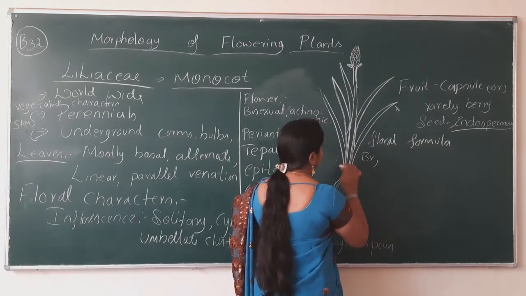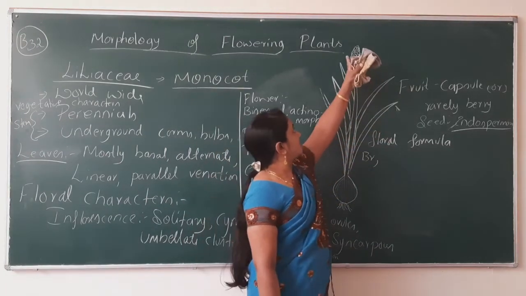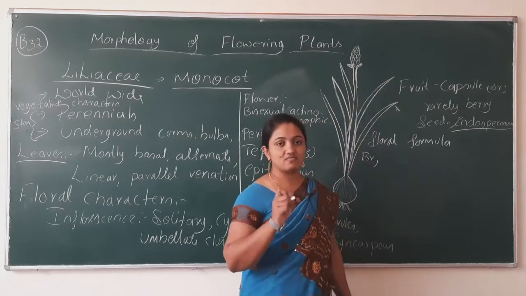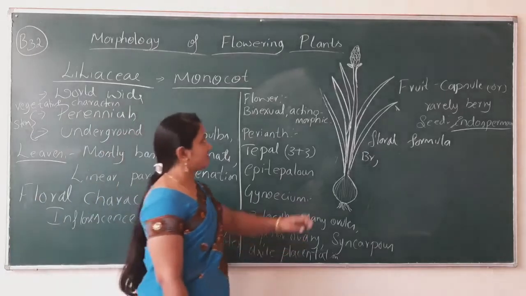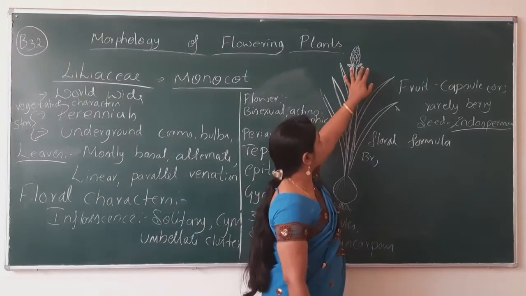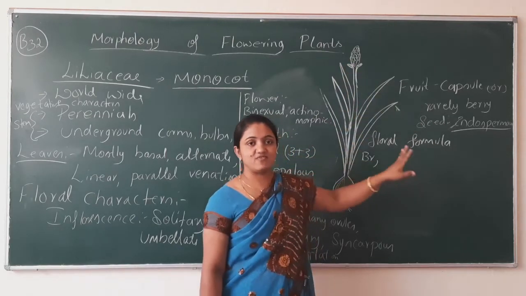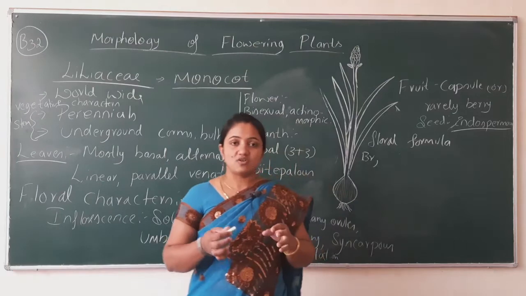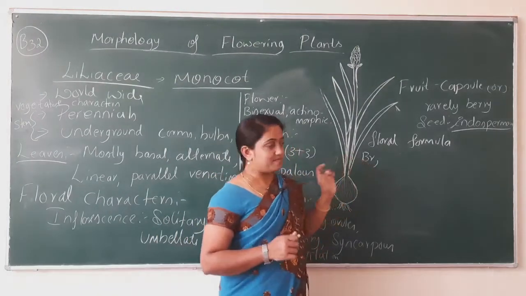Bracteate means, at the inflorescence, it has a reduced leaf. If such a type of structure is present at the base of the flower, that type of modification is considered as bracteate.